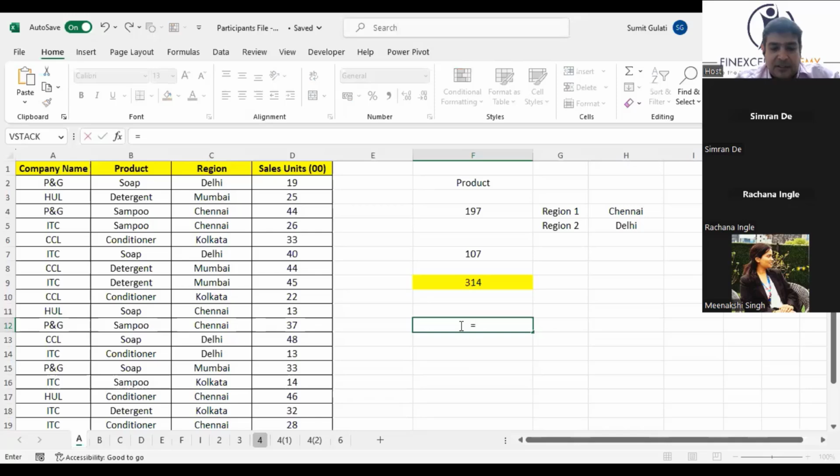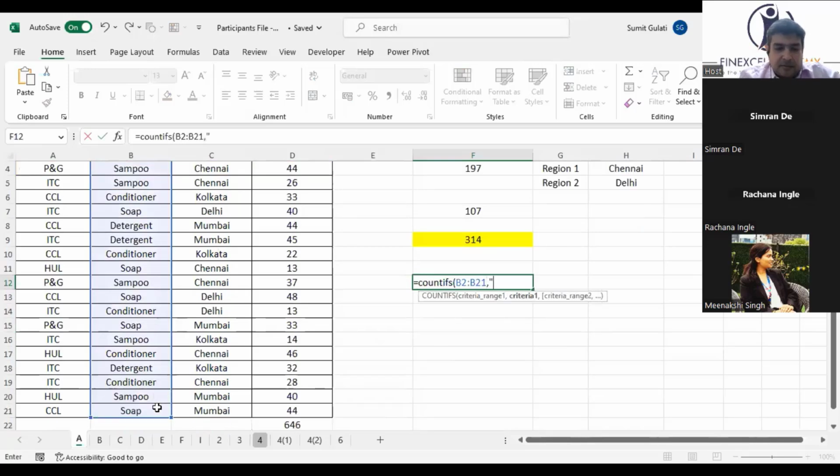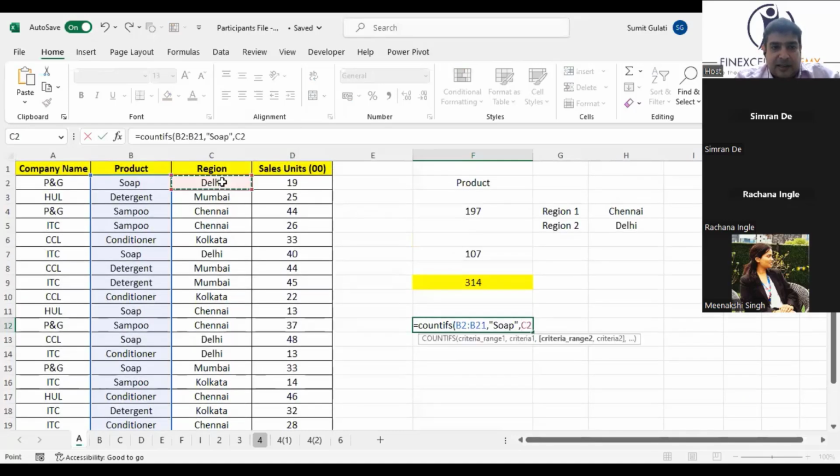You use a function which is count. You have two conditions now, so COUNTIFS. How do you use it? This is your criteria range 1, and you say the criteria is soap. Right? This is your criteria range 2.